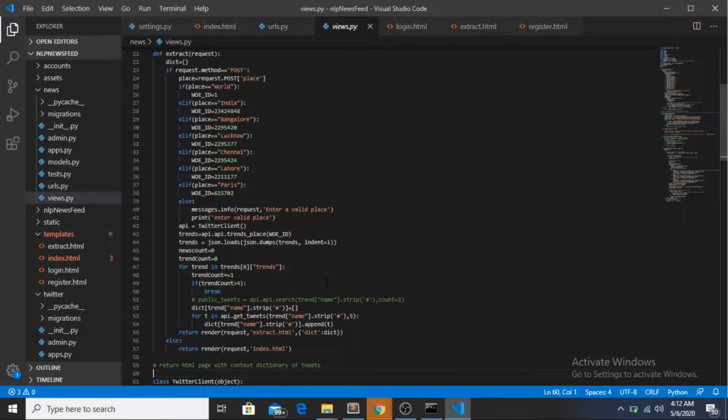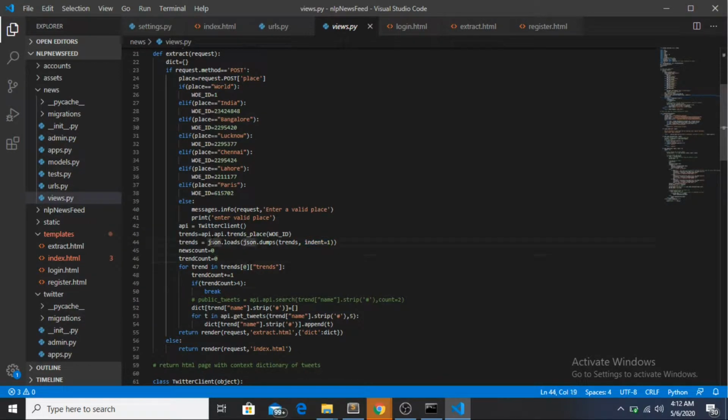Now trends equals api.trends_place with the WOEID. This trends place function will take the WOEID as a parameter, as an input, and it will return the trends which are popular. Then trends equals json.loads of json.dumps of trends with indent 1. This indentation is just for proper viewing. If you remove it, it does not cause any harm.